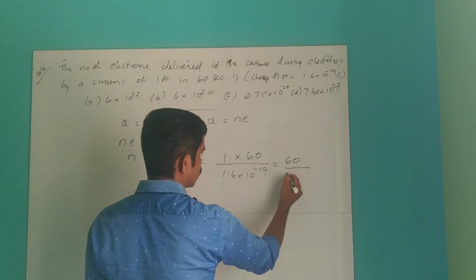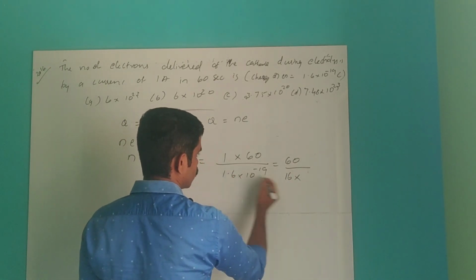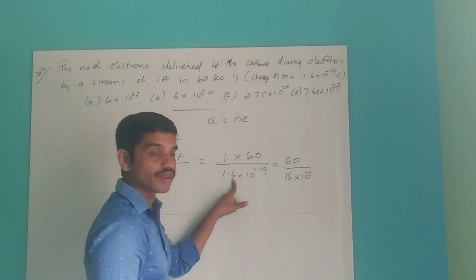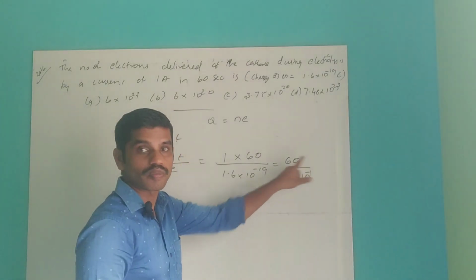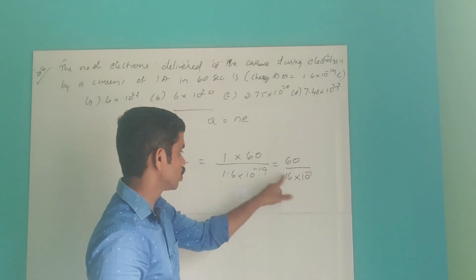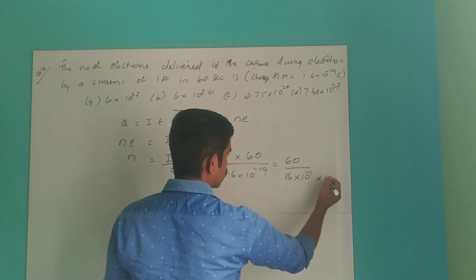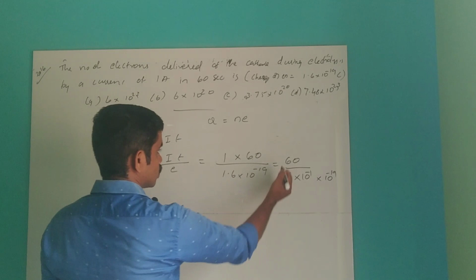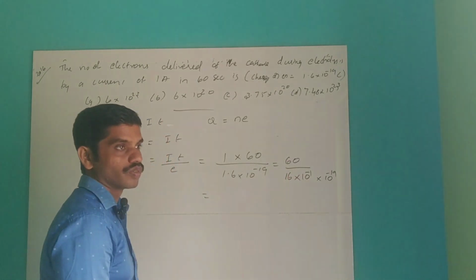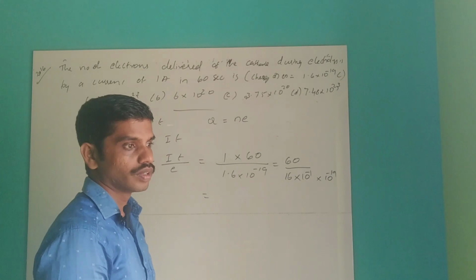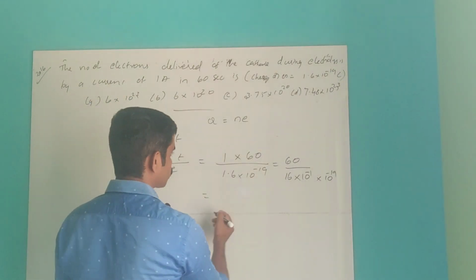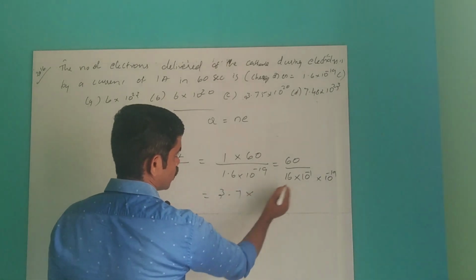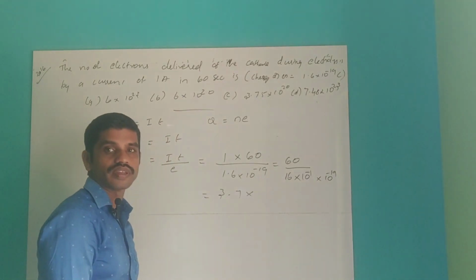You can write 1.6 as 16 into 10 power minus 1. So 60 divided by 16: 4 times will go, so 3.7-something will come, into 10 power minus 1, 10 power minus 19, that is 10 power minus 20.